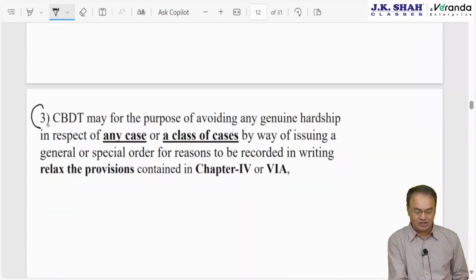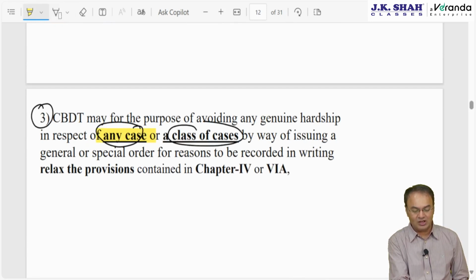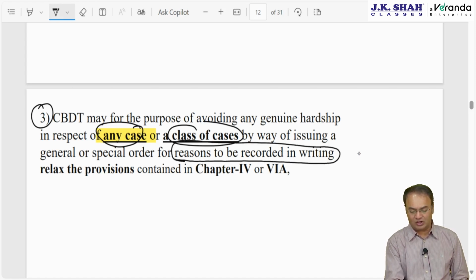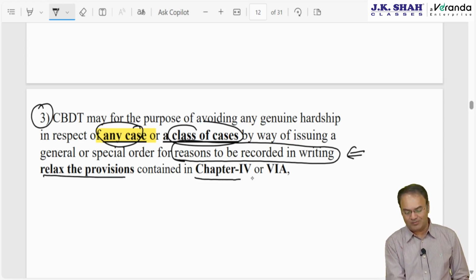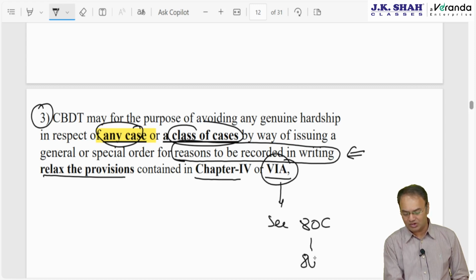Third and the last, CBDT in respect of any case or class of cases. Here also, in respect of any case, meaning thereby for one particular person also it can be done. CBDT, by issuing a general or special order for reasons to be recorded in writing. For this circular, reasons will have to be recorded in writing. Why is this circular issued, or why is this kind of instruction issued? Relax the provisions contained in chapter 4 or chapter 6A. We know pretty well what is chapter 6A. Chapter 6A is 80C to 80U deductions.